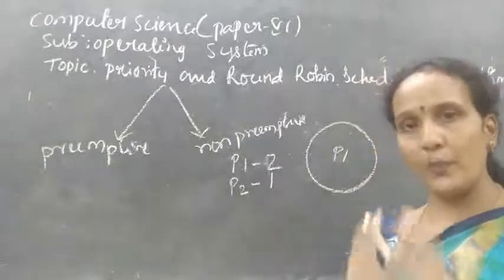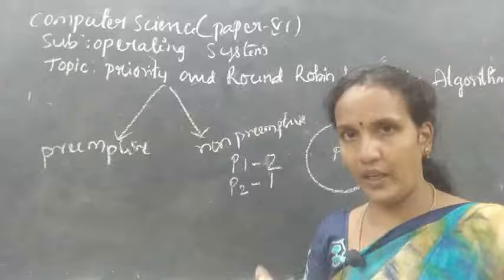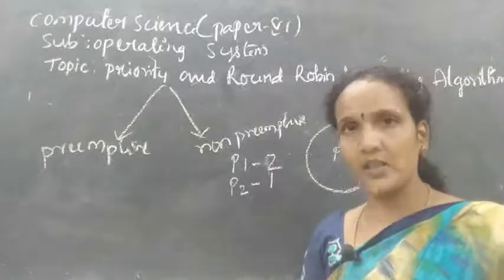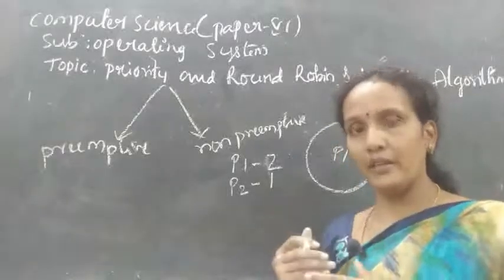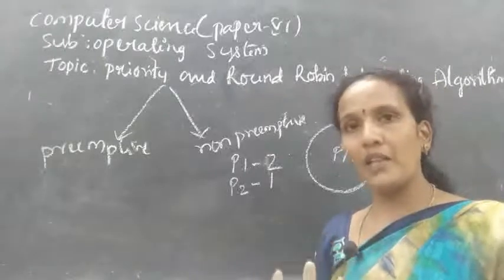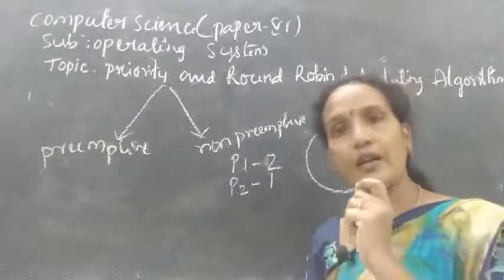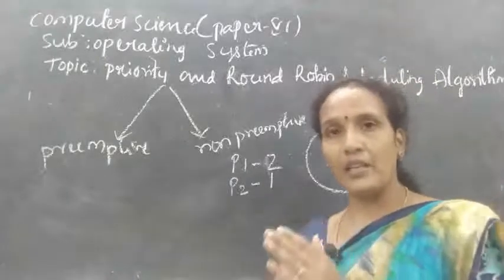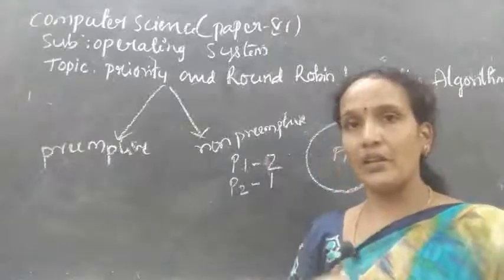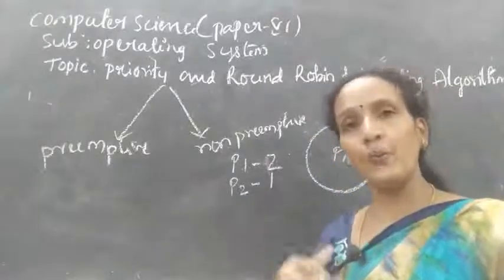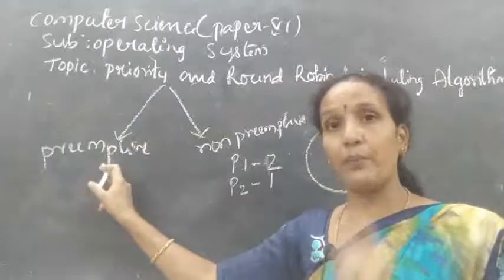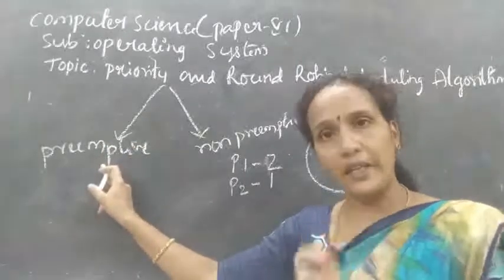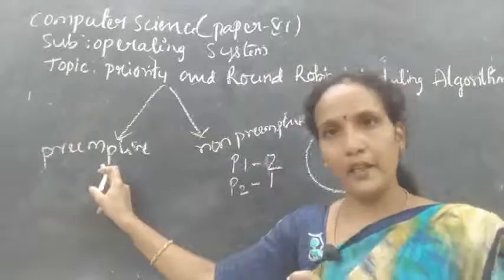If a new process arrives in the ready queue with higher priority than the current process, and the current process is taken out from the processor and the processor is given to the new process, then that is called preemptive scheduling. Clear?